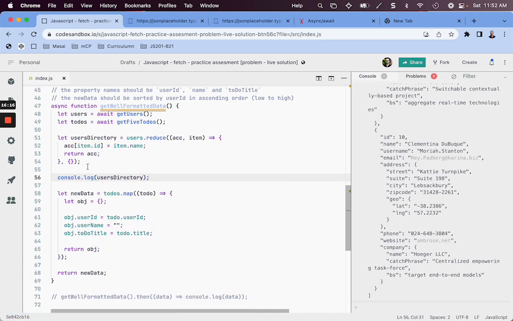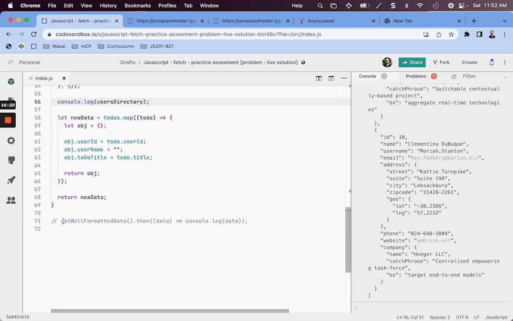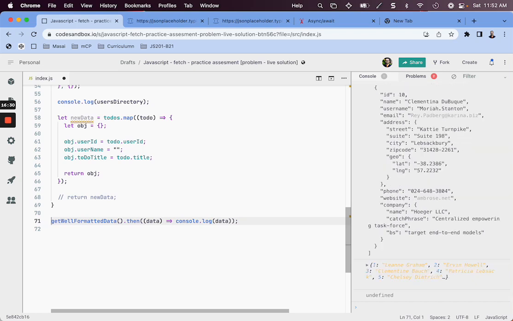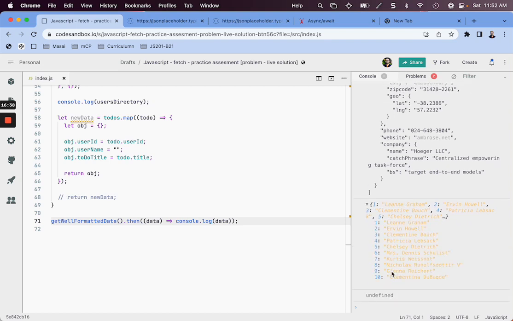I'll need to invoke it, so here I'll just remove return, and you can see that we have a nice directory: user1, their name, user2, their name, user5, 6, their name. So it will be very easy for us to access it here.